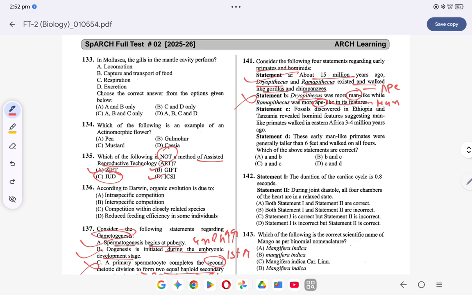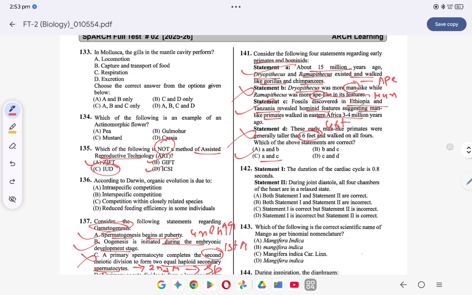ओके, statement C and D भी है. ओके, fossils discovered in Ethiopia and Tanzania revealed hominid features suggesting the man-like primates walked Eastern Africa 3 to 4 million years ago. This is correct. Whereas these early man-like primates are generally taller than 6 feet. नहीं, taller than 6 feet नहीं, वो almost 4 feet के थे. तो ये वाला गलत है. तो C and D, B and D are wrong, whereas A and C is right. तो ऑप्शन क्या हो जाएगा? ऑप्शन हो जाएगा A and C.